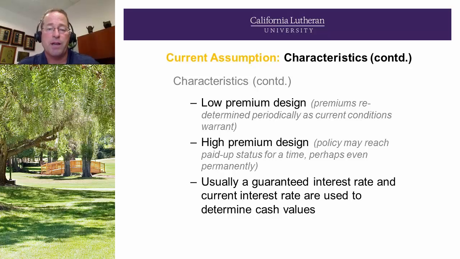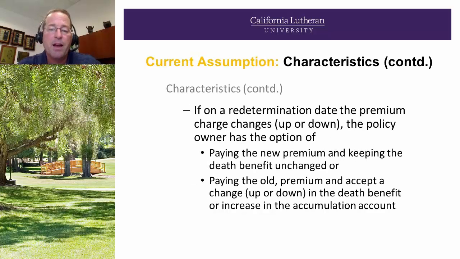Additional characteristics: low premium design, premiums redetermined periodically as conditions warrant. And the high premium design, the policy may reach paid up status for a time, perhaps even permanently. Usually a guaranteed interest rate and current interest rate are used to determine the cash values. If on a redetermination date the premium changes up or down, the policy owner has the option of paying the new premium and keeping the death benefit unchanged, or paying the old premium and accepting a change, which will typically be less, but it could be up, in the death benefit or increase in the accumulation account.